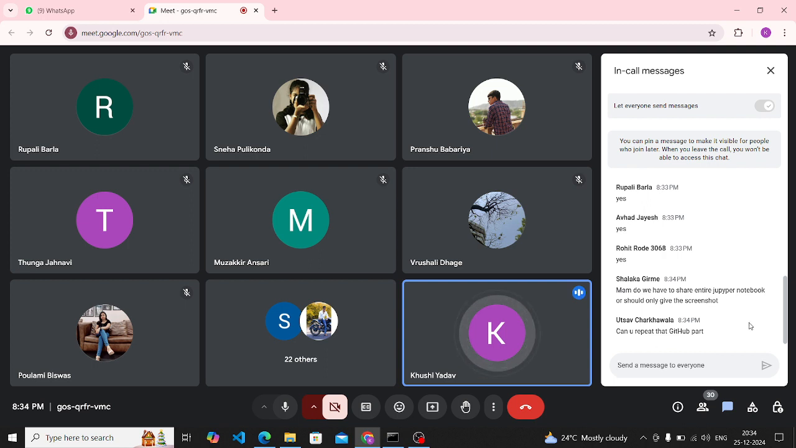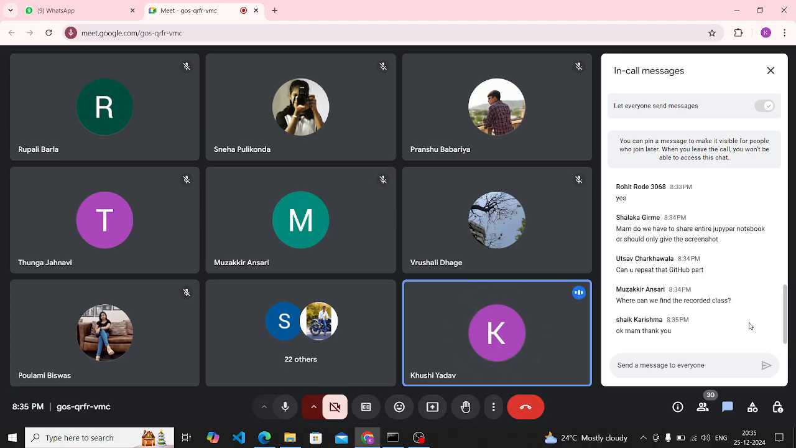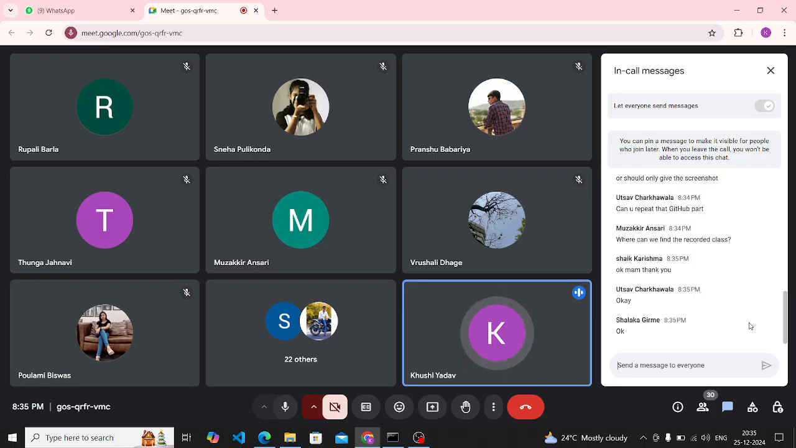No, Shalaka, you don't have to share the entire Jupyter notebook. You can share the screenshot. On GitHub itself, you have to post your Jupyter notebook file of your code and output. You have to just post that, that's it. Muzakkir, for the recorded class, you have to ask the management team. They will provide it to you.